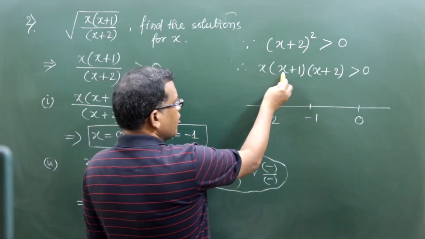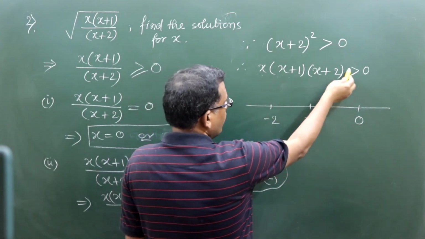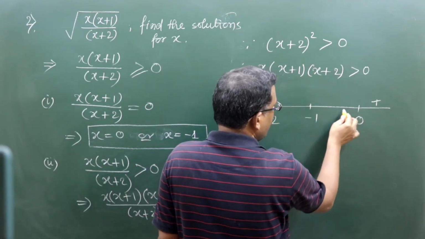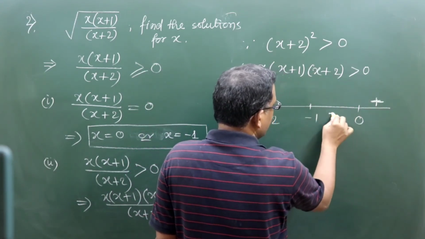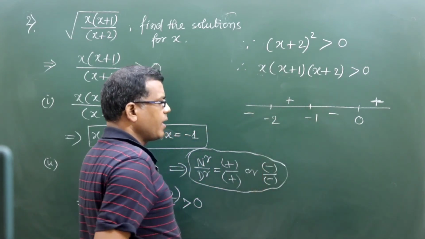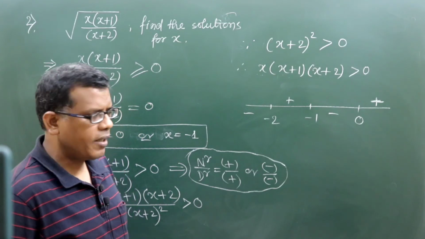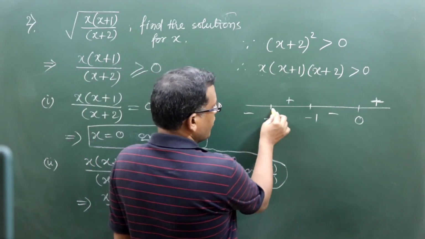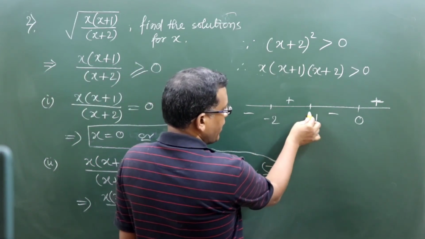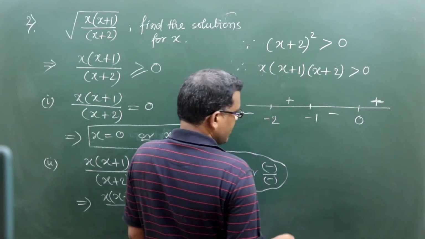Since I have said that all x is positive, the overall argument will be positive when the sign convention comes like this. Our required sign convention is the positive. So positive is appearing for x lying in between minus 2 and minus 1 and for x greater than 0.